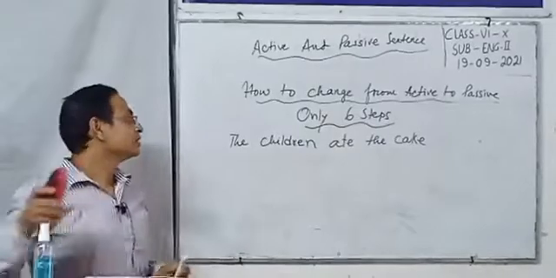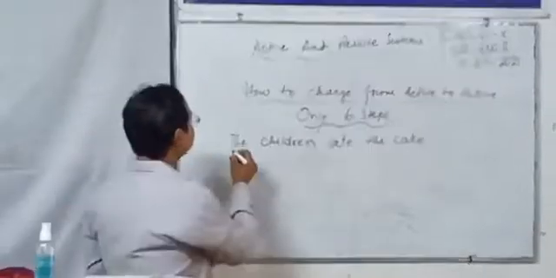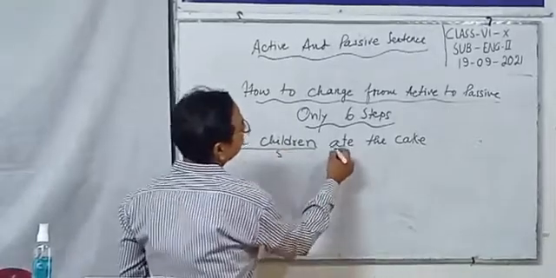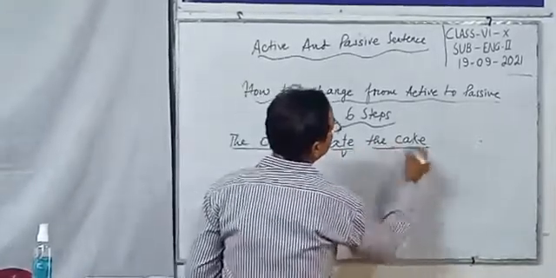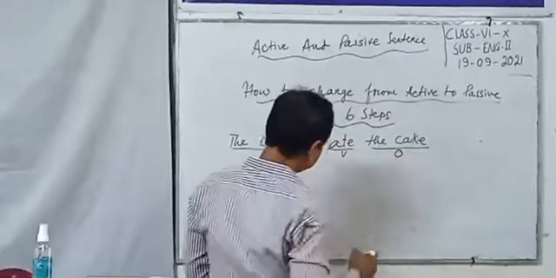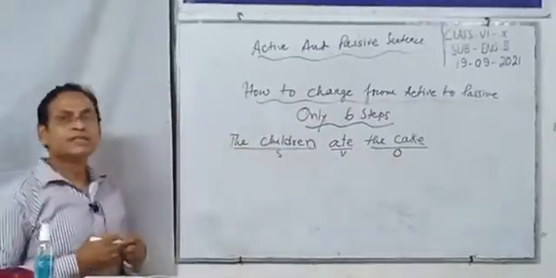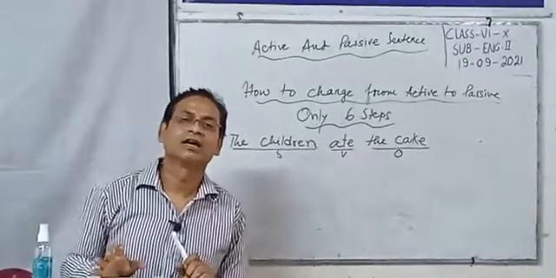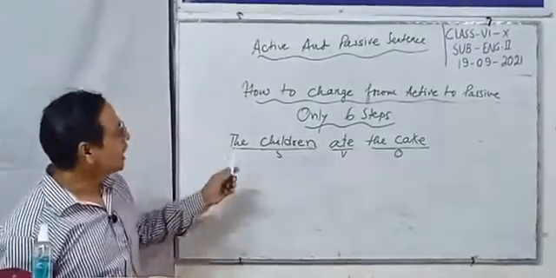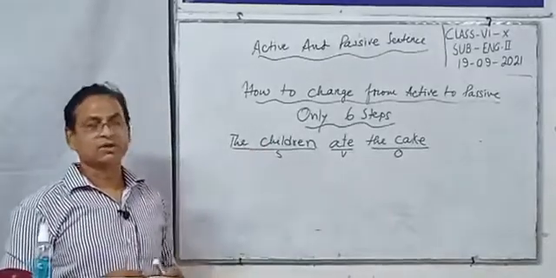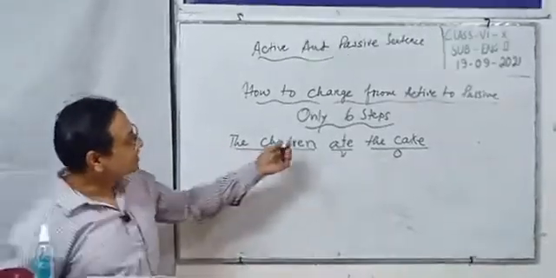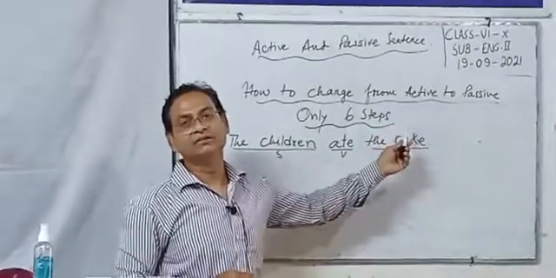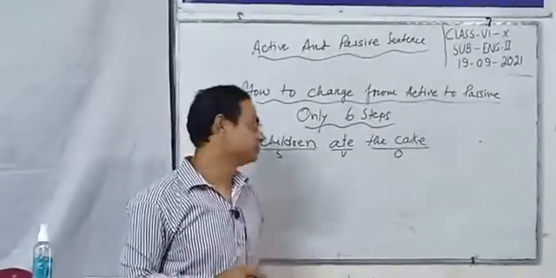In this sentence, the subject is the children, ate is the verb, and the cake is the object. So this is the active sentence. Now, dear students, we will learn how to change it to passive. I mentioned before: only 6 steps you have to follow.